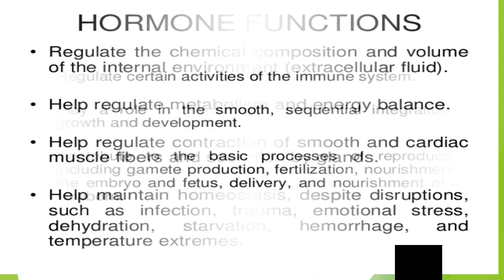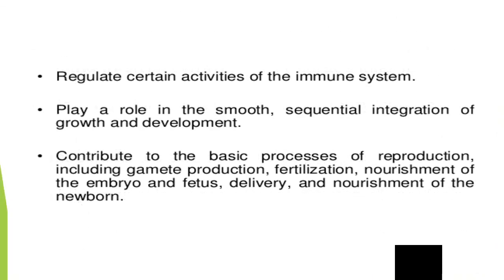So next, it regulates certain activities of the immune system. Next, it plays a role in smooth sequential integration of growth and development. So students, a person's growth and development also depends on the hormones released in his or her body. So this growth hormone is released by the pituitary gland. So that's why it plays a role in smooth sequential integration of growth and development.